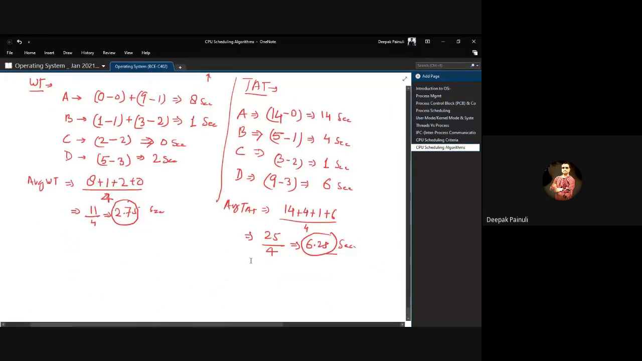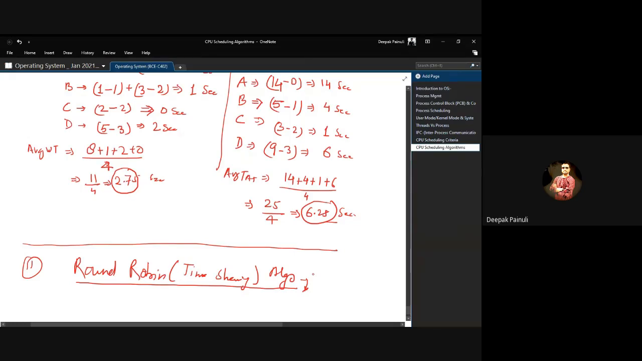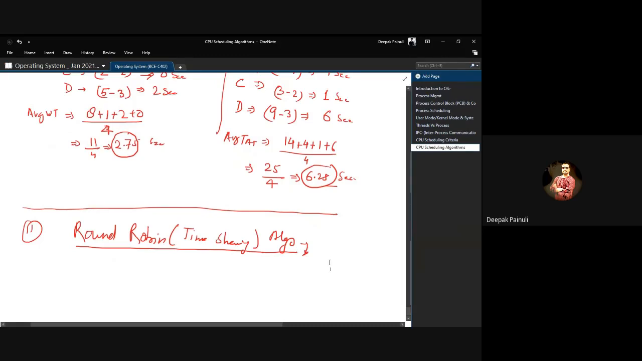Now come to our second algorithm, which is round robin. An alternative name for this is the time sharing algo, right? This works like a time sharing system, right?